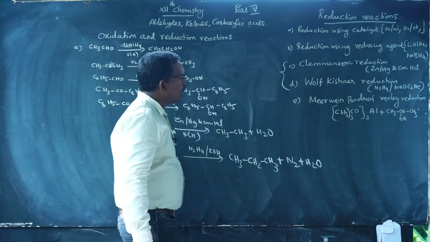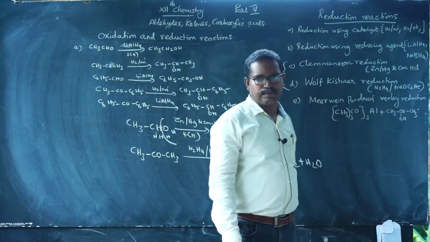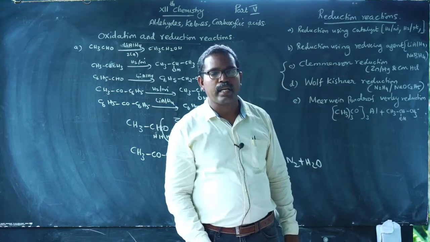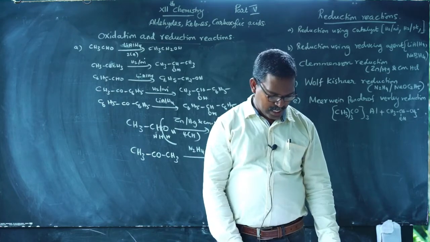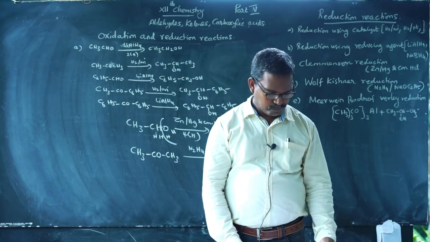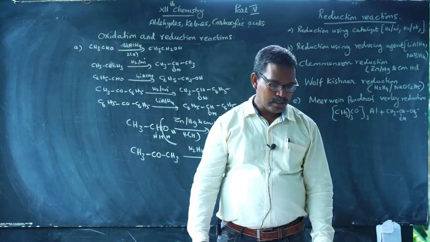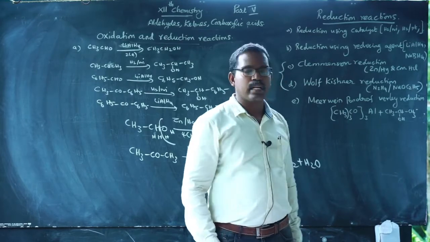The last one is the Meerwein-Ponndorf-Verley reduction. I already explained this reaction. This reaction is used to convert ketone to secondary alcohol.